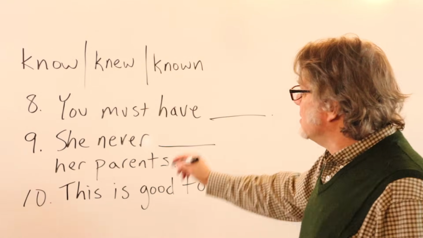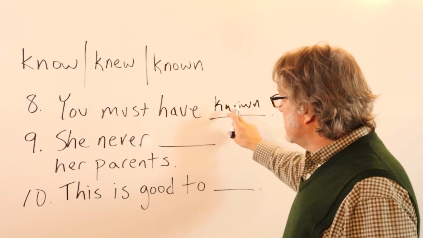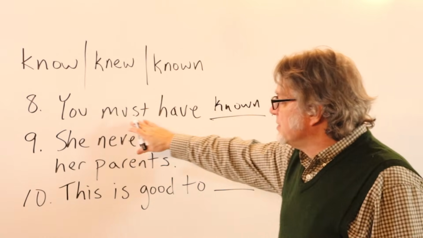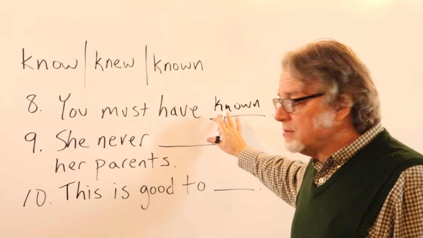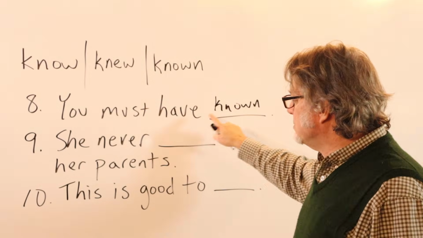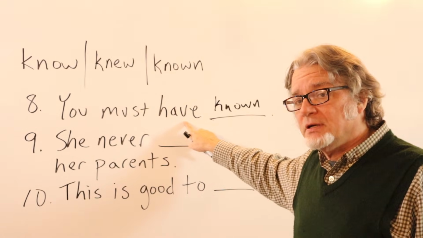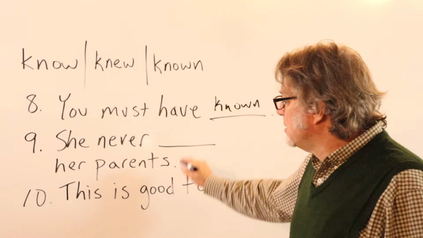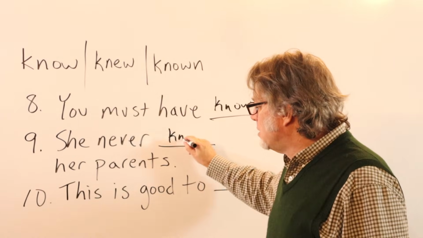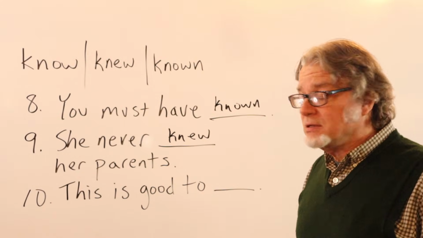For number 8, you must have known. Here's the past participle. This is a perfect modal verb phrase. Must have known. You really need to choose the past participle after have. For number 9, she never knew her parents. This is in the past tense, right here.